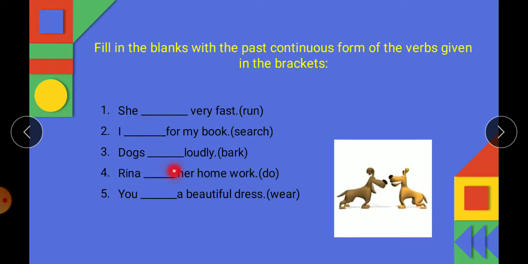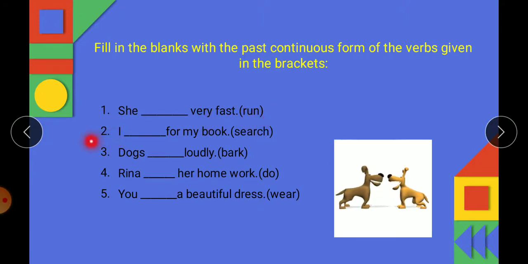When we are framing a sentence in past continuous form, you already know that we have to use was or were plus ing form of the verb. So she is a singular subject, so we will be putting was, and run will be changed to ing form, running. So she was running very fast.